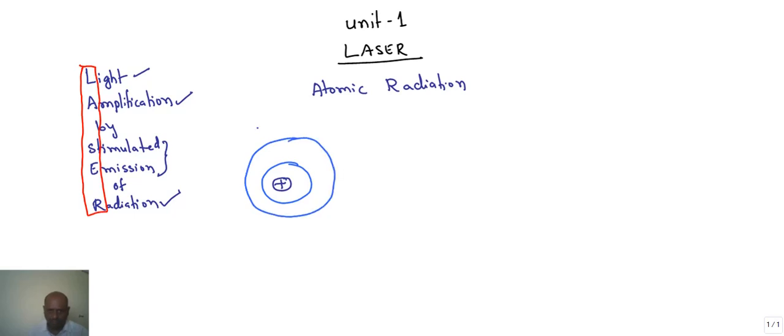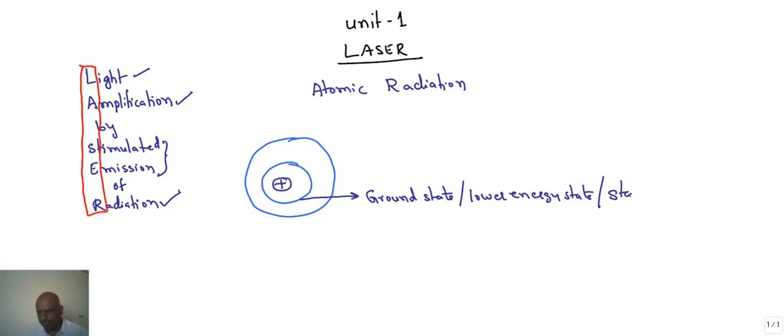And the orbital which is very close to the nucleus is called the ground state, or we can call it the lower energy state or stable state.